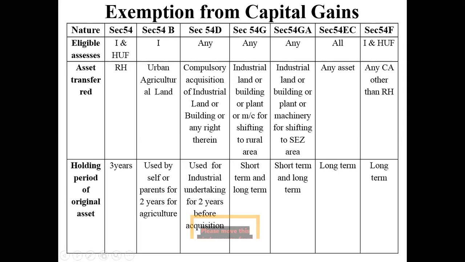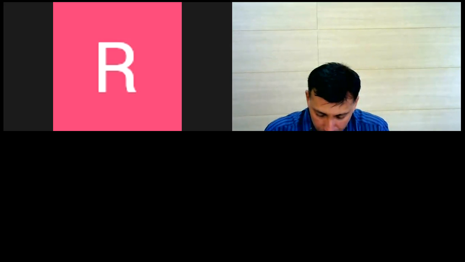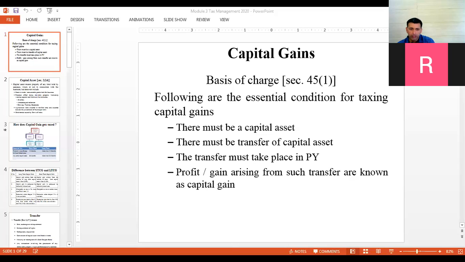Others, can you please mute it? That agriculture land should have been held by you or parents for at least 2 years for the sake of agriculture. Can you see the screen?